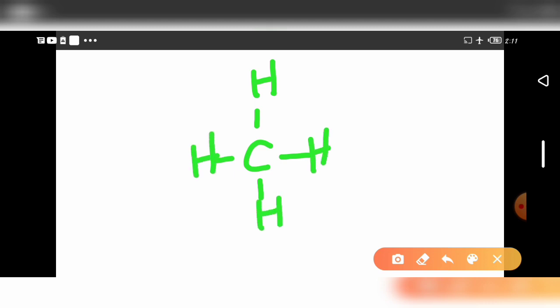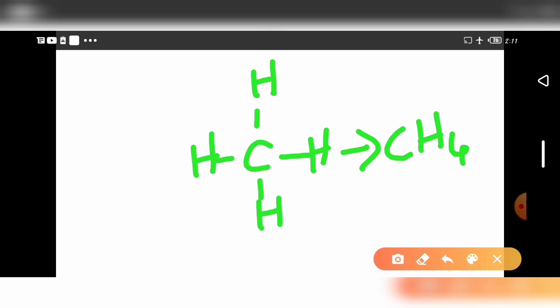See here, I explain. Carbon combines with hydrogen with a single bond. It forms CH4. It is known as a saturated hydrocarbon.